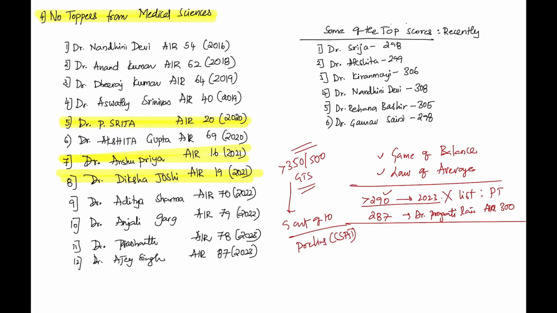There are people who have realized the game of balance. They are not targeting 300, they are targeting more than 270, and they are happily in the list. So the target should be 280 plus to be on the safer margin. If fortune favors the brave, you will easily enter the 300 stage. But don't start with an immature mindset.